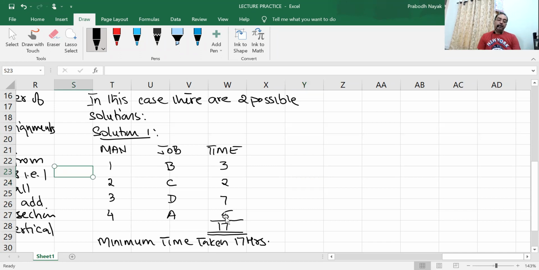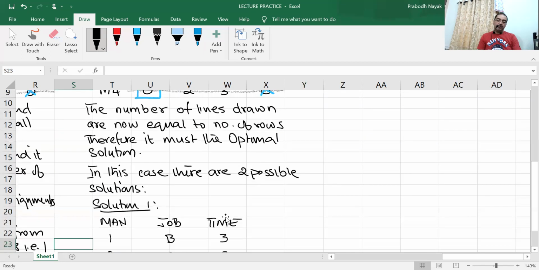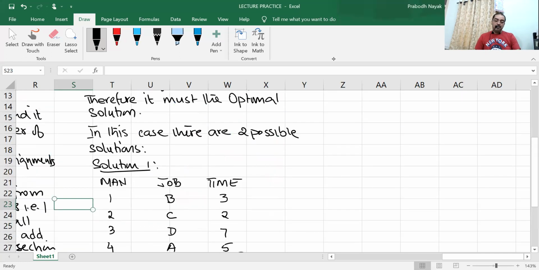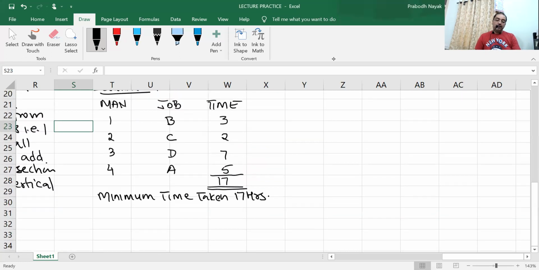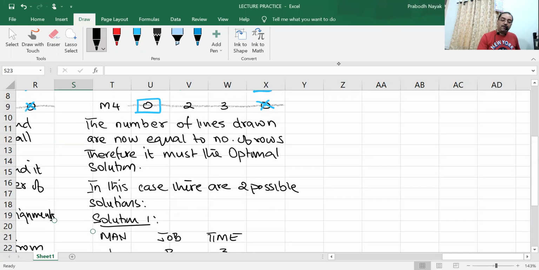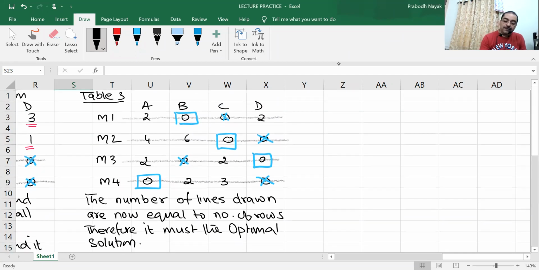Okay, this is solution number 1 with this assignment. Is this clear? Now I will take option 2. Option 2 or solution 2 with a different assignment. Different assignment means the table is the same. Okay, I'll draw the same table.